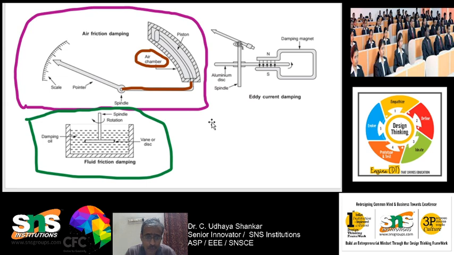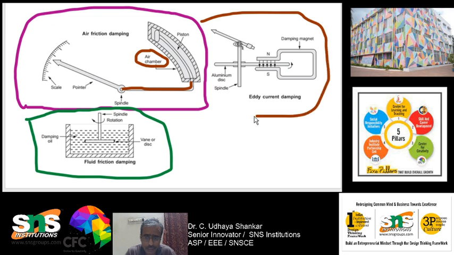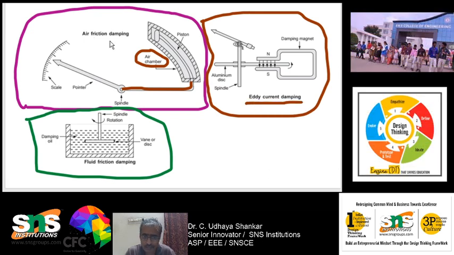So, the final one is nothing but your eddy current damping. Okay. So, it is the best damping. I will just mark this particular eddy current damping in brown color. So, this particular damping is called as eddy current damping. So, we have studied air friction damping, we have studied fluid friction damping, and the third one is eddy current damping. So, this is the best damping.